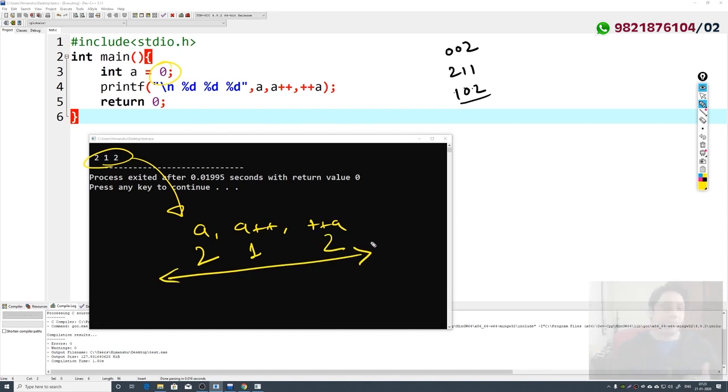If you evaluate these statements line by line, then you get 002 as output. But if I evaluate all these statements in one single line, then I get output as 212, because this output is compiler dependent. Whenever we have statements separated by commas, the order of evaluation of these statements is not guaranteed. You might get different outputs on different compilers.